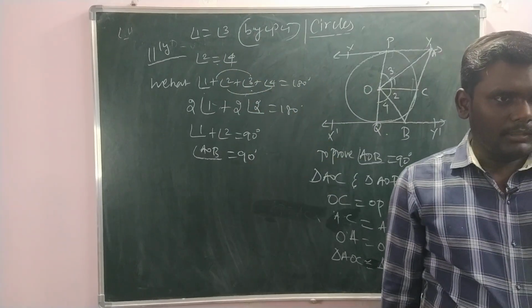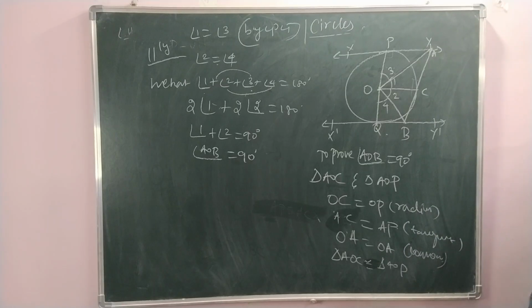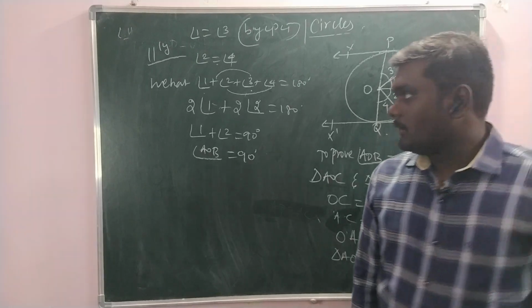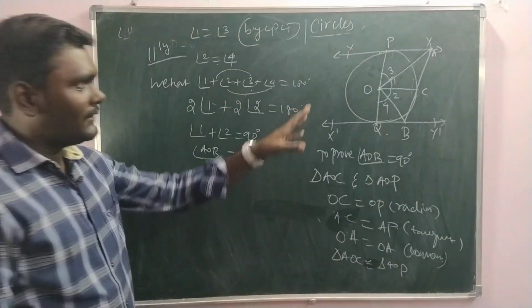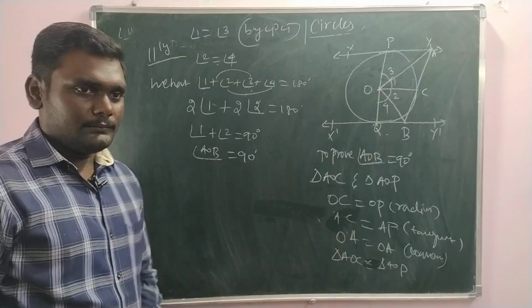Now, look at the 10th question. Prove that the angle between two tangents drawn from an external point to a circle is supplementary to the angle subtended by the line segment joining the points of contact at the center. That is just a byproduct of this one.